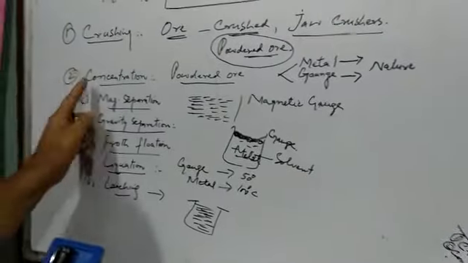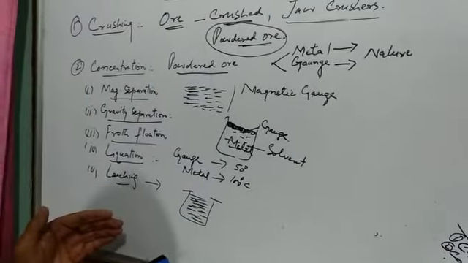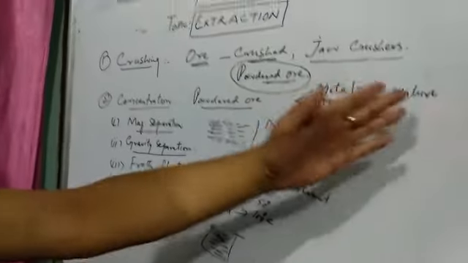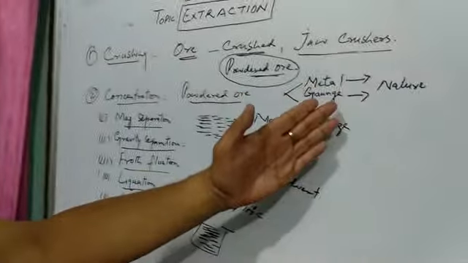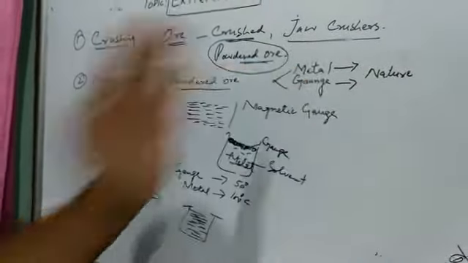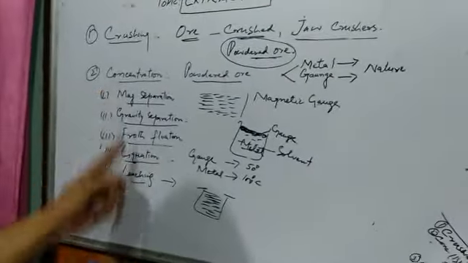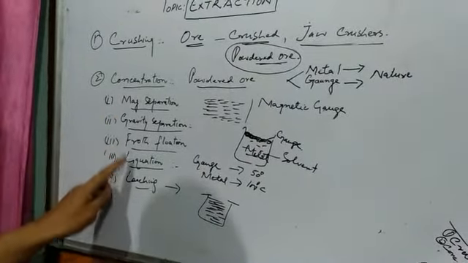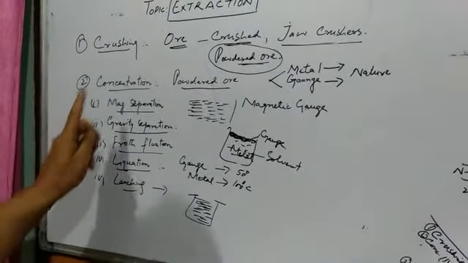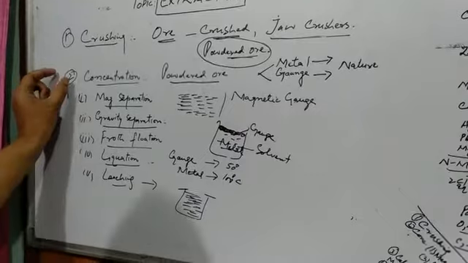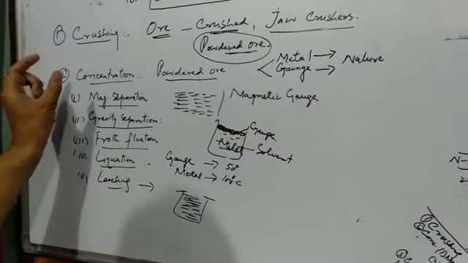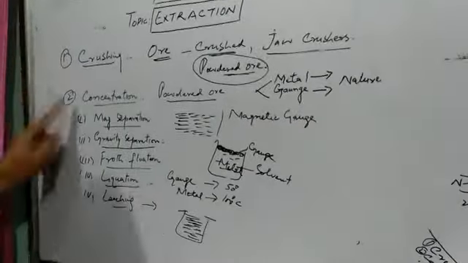So while doing concentration, only one of these methods is conducted. That depends upon the nature of the metal and the nature of the gangue. Depending upon the nature of the metal and the gangue, we decide which method of concentration is taken. So this is the second step of metallurgy, crushing and then concentration.